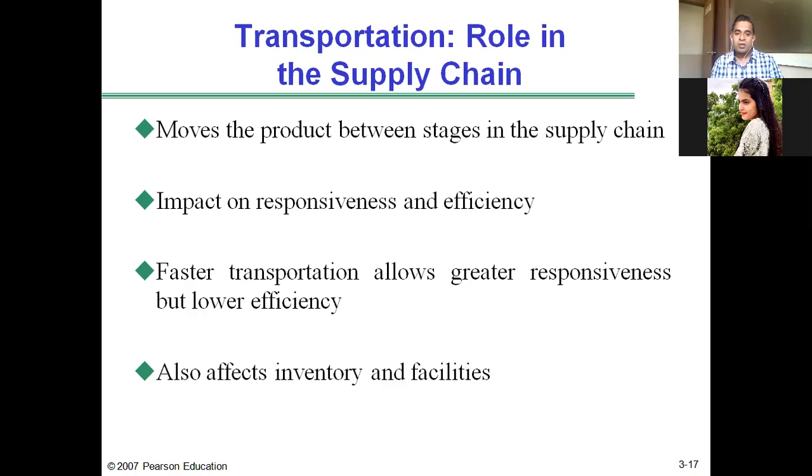Transportation also affects inventory and facility decisions. For example, if a company makes use of a faster mode of transportation, the buyer can maintain a lower level of inventory, because before the inventory runs low, another faster delivery will come. And if the mode of transportation is slower, like ship, the buyer has to maintain a large stock of inventory because the delivery of the next consignment will be late. So I hope you can understand.